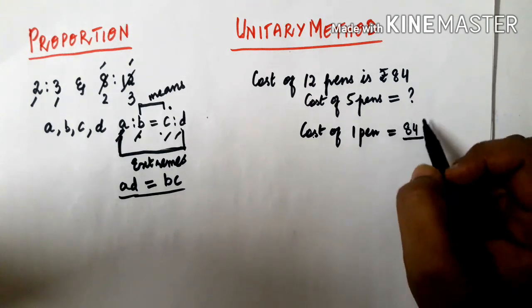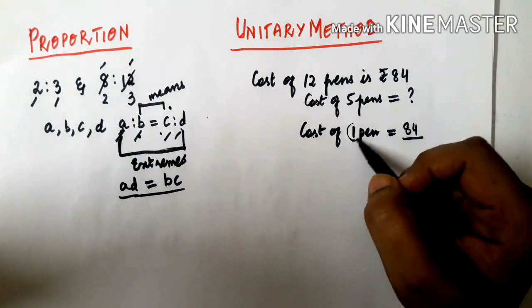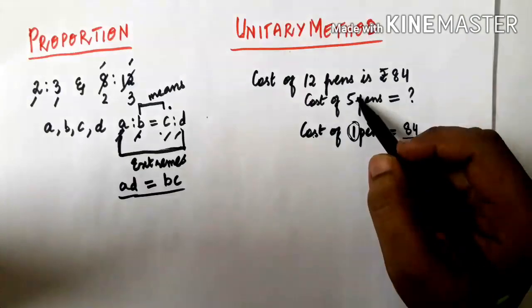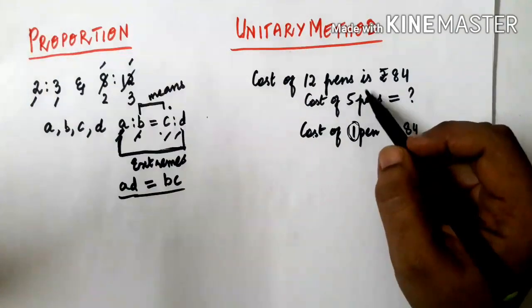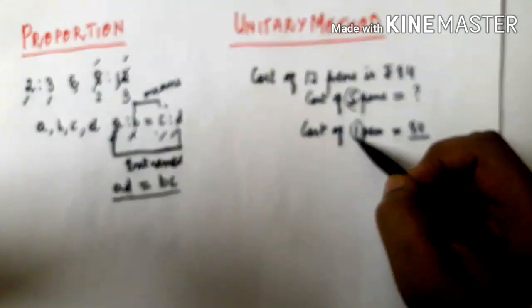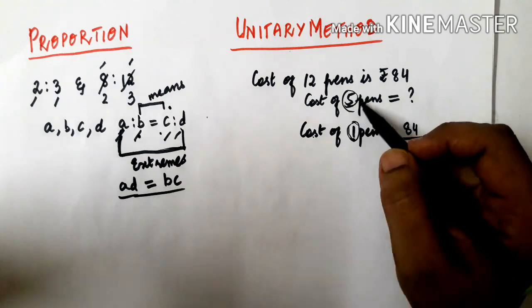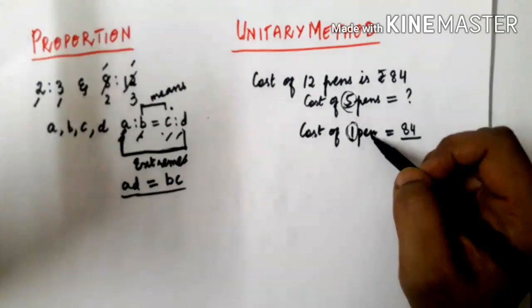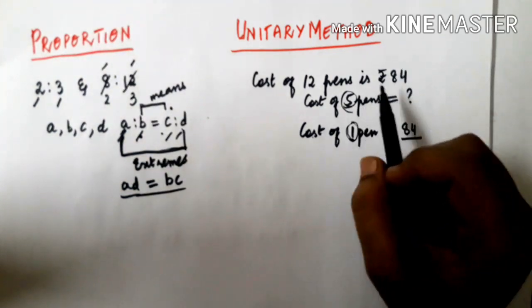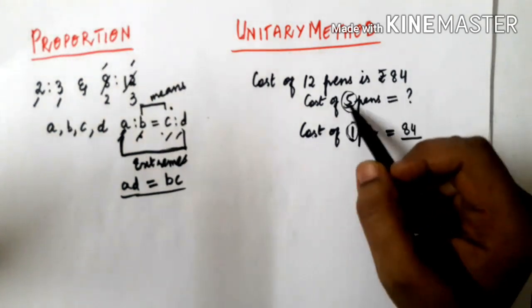So this is nothing but the unitary method, in which we first calculate the value of a unit quantity. Of one quantity we will find out, and then we will find the required quantity mentioned in the question. Here 5 is mentioned. So first we find the unit quantity and then the required quantity. That means first we find for 1 pen, and then for 5 pens. You are not directly finding the cost of 5 pens.